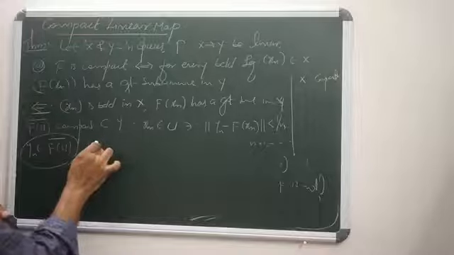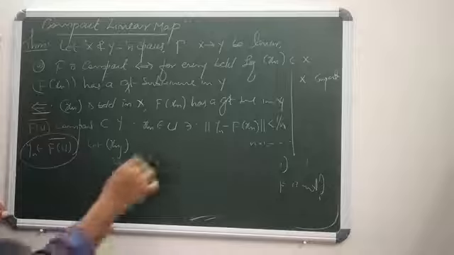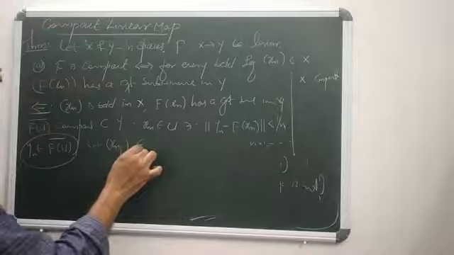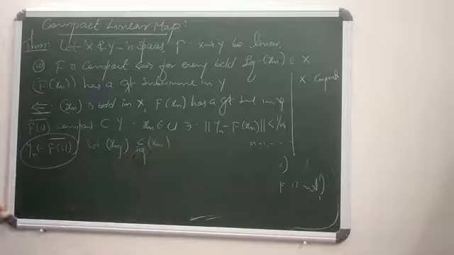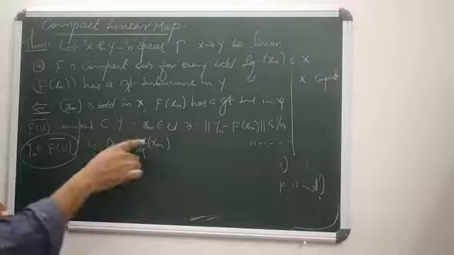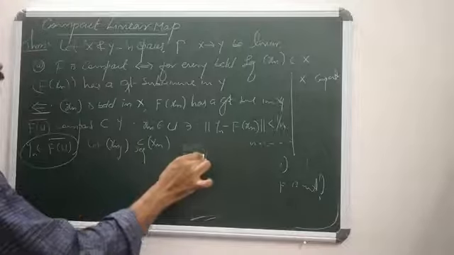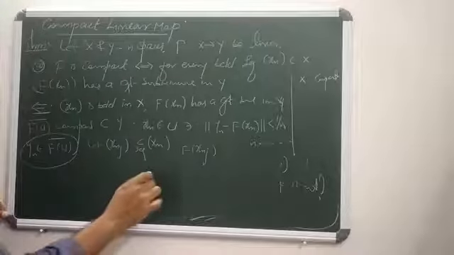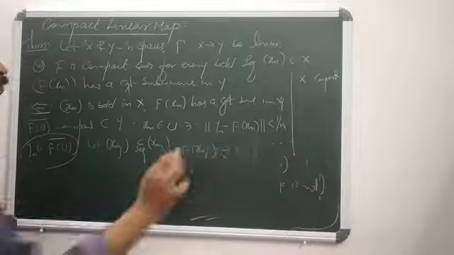Now let Xnj be a subsequence of Xn. Then what is f of Xnj? f of Xnj converges to some y in Y. Why?